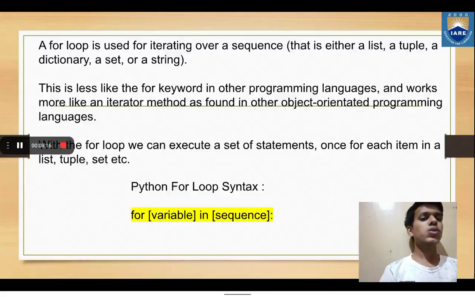A for loop is used for iterating over a sequence, that is either a list, a tuple, a dictionary, a set or a string. This is less like the for keyword in other programming languages and works more like an iterator method as found in other object-oriented programming languages. With the for loop, we can execute a set of statements once for each item in a list, tuple, set, etc. Python for loop syntax is: for variable in sequence. Then the block of statements should be written after the colon with proper indentation.